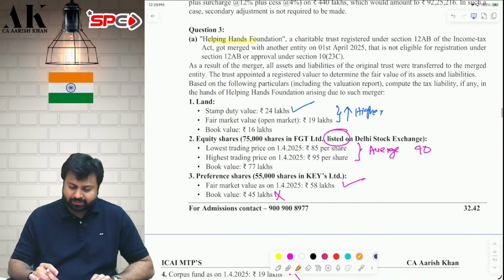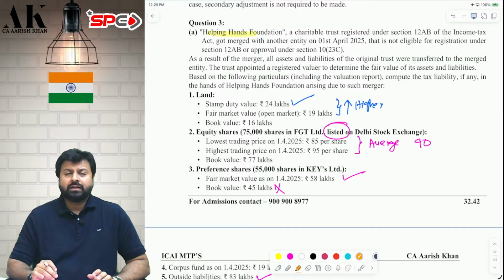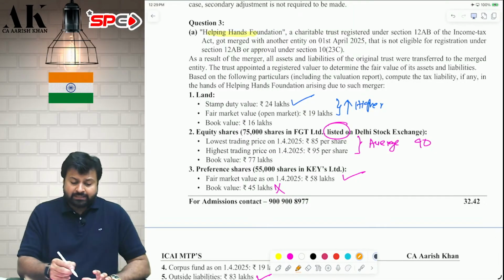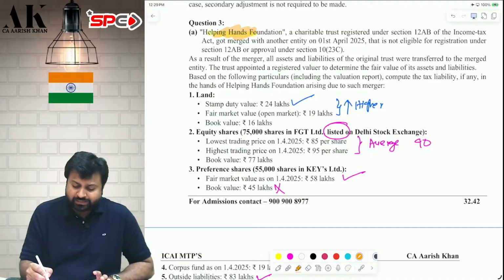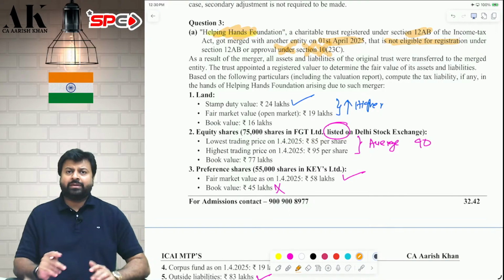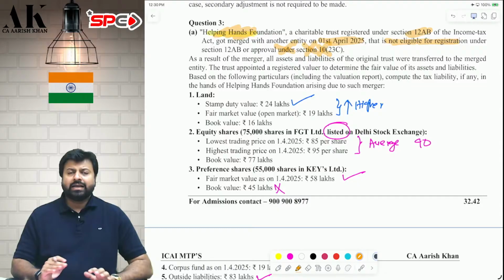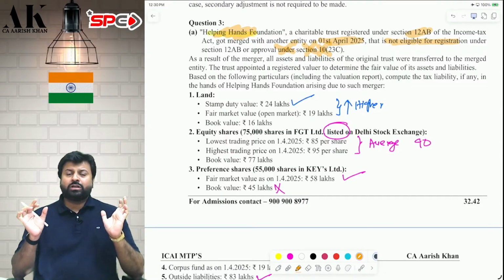Next question, question number 3, which is on exit tax. There is a trust, Helping Hand Foundation, which was registered under 12AB. Now on 1st April 2025, it got merged with another trust which is not approved under 10(23C) or 12AB. Therefore, exit tax will apply. For that, you need to compute accreted income as per Rule 17CB.